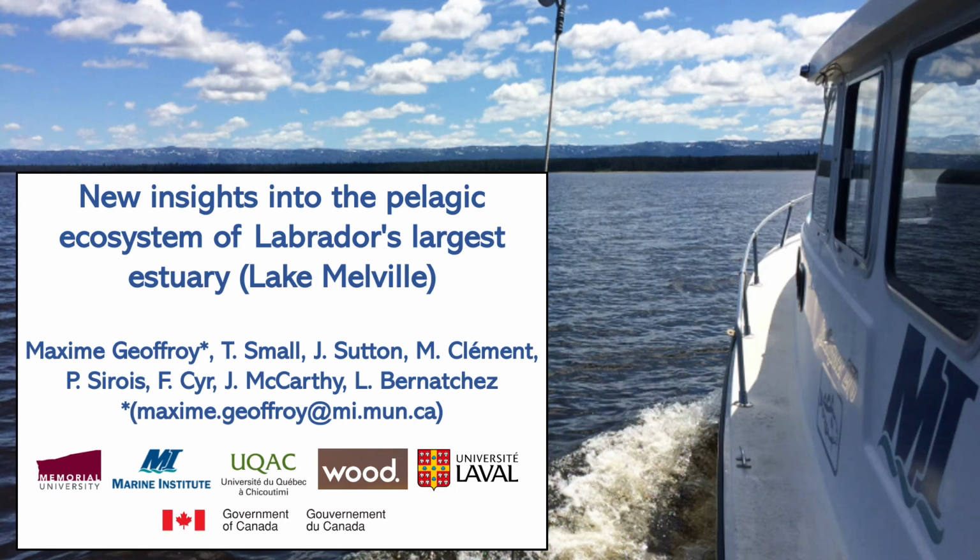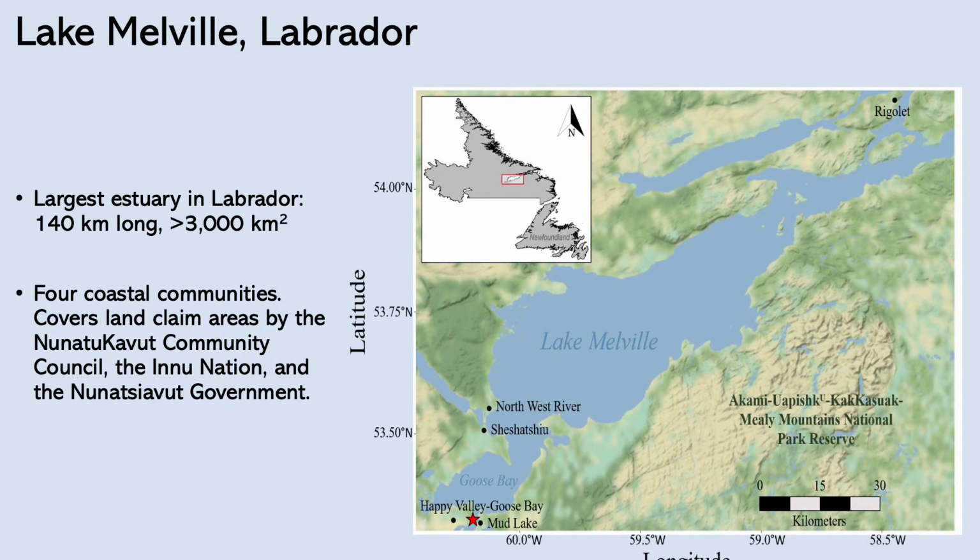This presentation is about work on the pelagic ecosystem of Labrador's largest estuary, which is Lake Melville. The length of Lake Melville is 140 kilometers, and it spans an area of more than 3,000 square kilometers. There are 4 coastal communities distributed along the Lake Melville estuary: Sheshatshiu, Northwest River, Happy Valley-Goose Bay, and Rigolet.